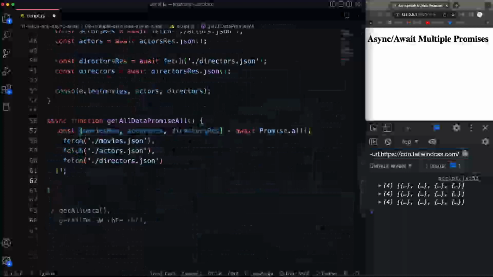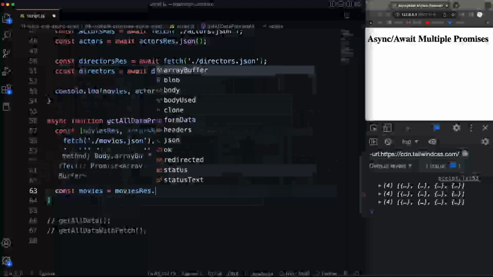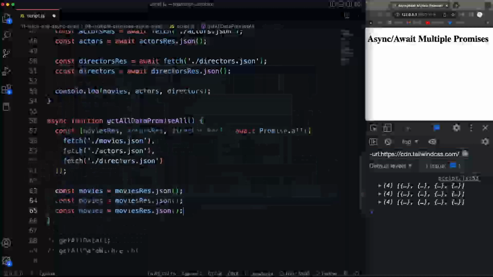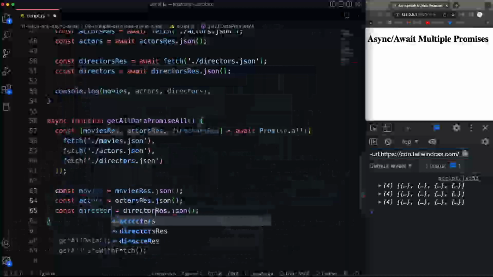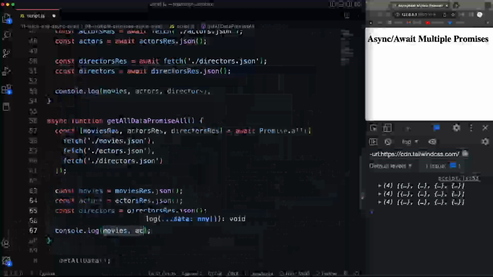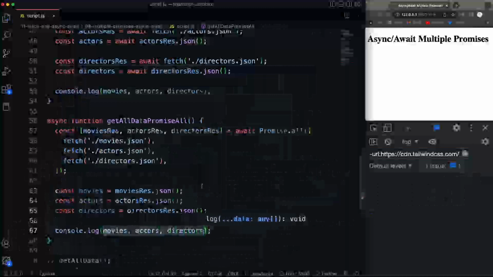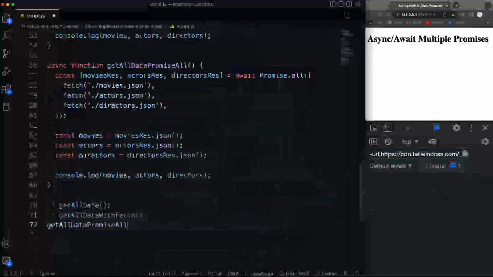So now I can simply come down here and say const movies and set that to moviesRes.json to get the data. Same thing with the other two. So I'm going to just grab this and say actors, and then we'll grab this and say directors. And then we'll just console log movies, actors, and directors. Save that. Oh, we have to call it. Oh, I think I've done that like three, four times.